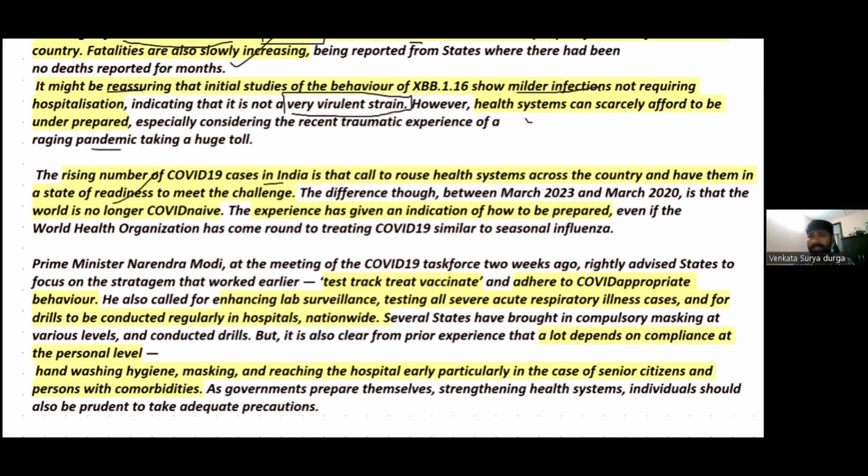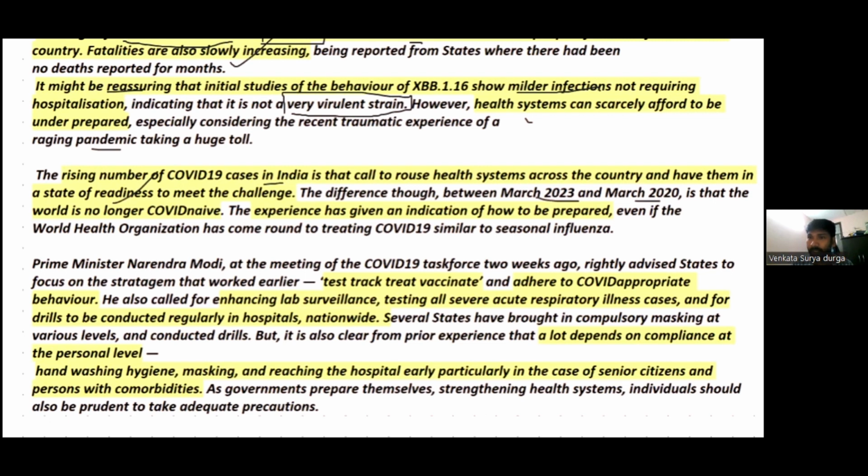However, the difference between March 2023 and March 2020 is that the world is no longer new to COVID-19. The COVID-19 pandemic is not new to the world in March 2023. We have had enough experience of the COVID-19 pandemic. So there's nothing to worry about, but we should focus on preparedness.